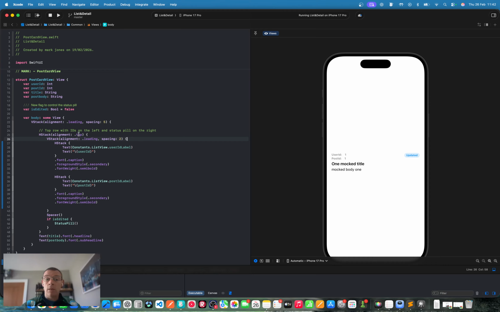H stack alignment top center. There you go. Maybe it should be top. No, it's not. Let's go with that. So it's user ID and a post ID. Font is caption. Foreground style is that.